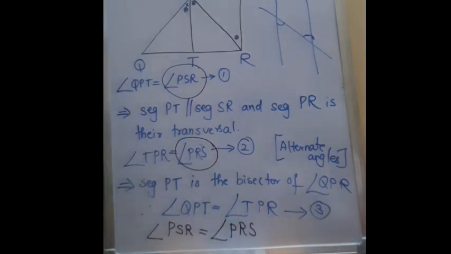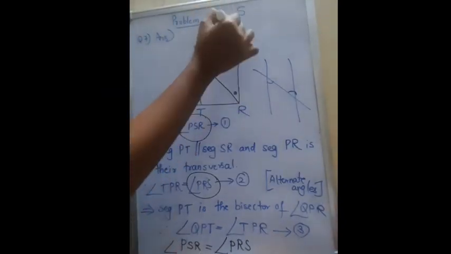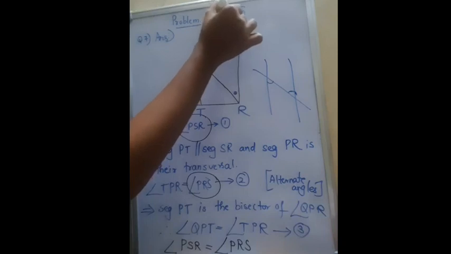Now we know if two angles are congruent in a triangle, then the sides opposite to those two angles are also congruent. This is the converse of the isosceles triangle theorem. The same theorem we will use here. Here we have got angle PSR is equal to angle PRS. Angle PSR means this angle.